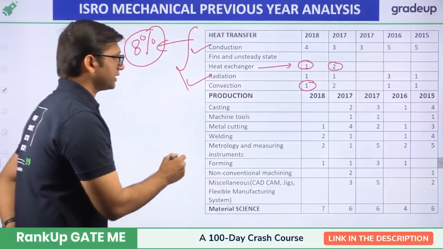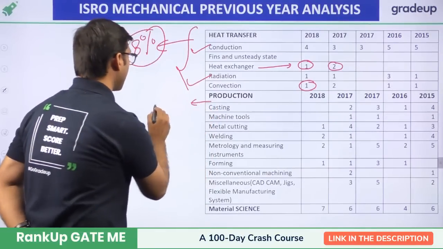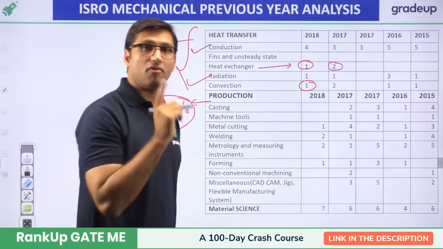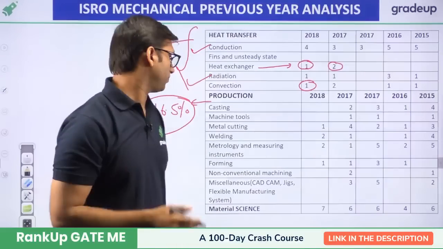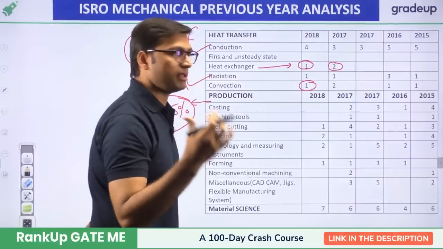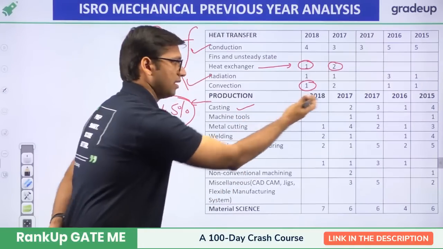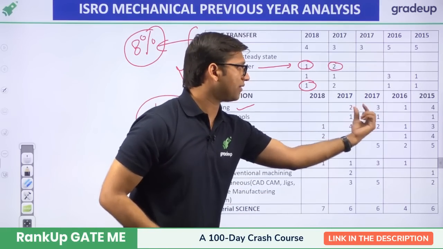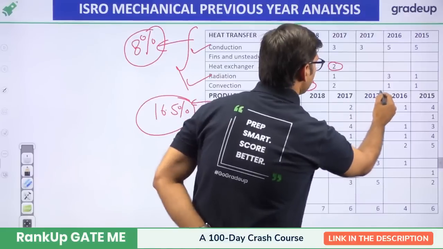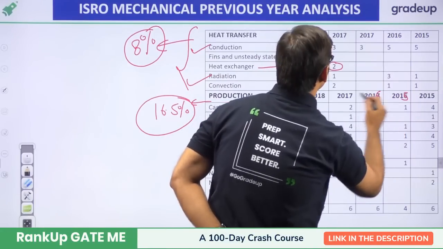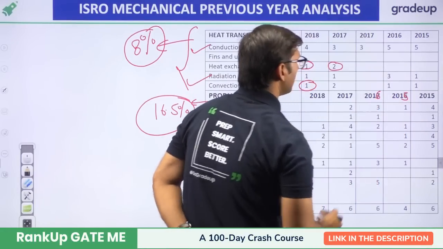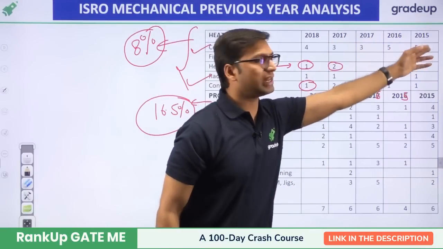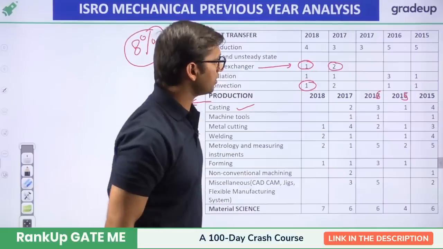Now production. Production has a weightage of around 16.5%, which we saw in the first slide. From the subject of production, the topics majorly asked, casting, around 2018 there were no questions from casting, but in 2017, sorry, it will be 16, 15. There is some mistake here. It should be 2018, 17, 16, 15, and 14. There may be something like that, or there is some mistake.